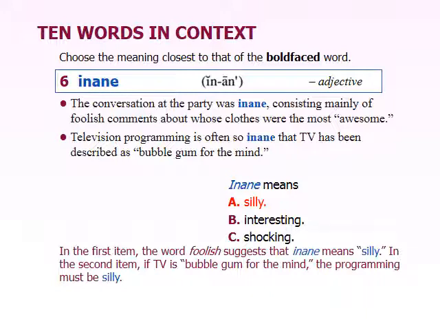Inane on page number 17 is number 4, without sense or foolish. So if something is inane, it means that someone is doing it in a silly way. So the first one is saying the party conversation was inane, meaning that.